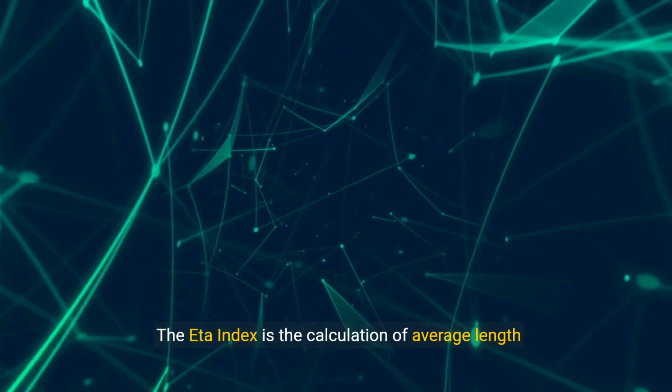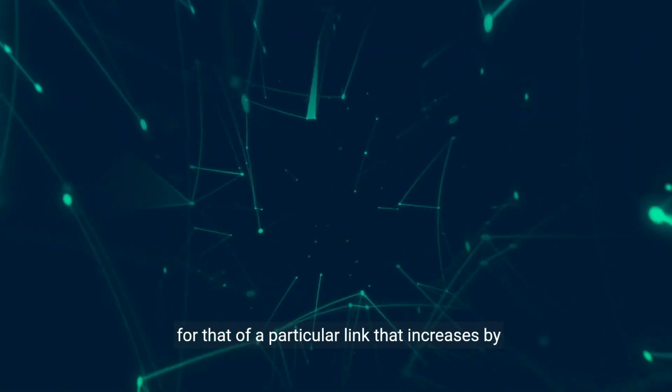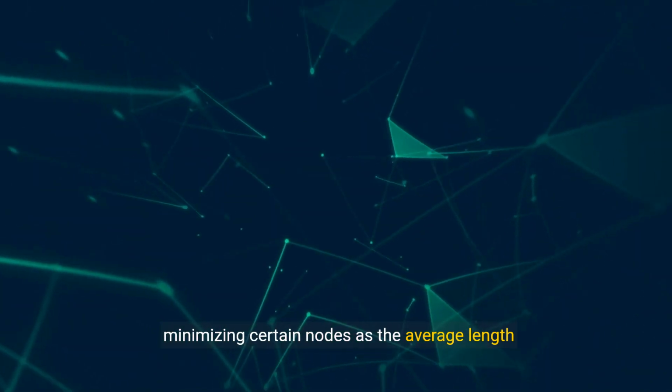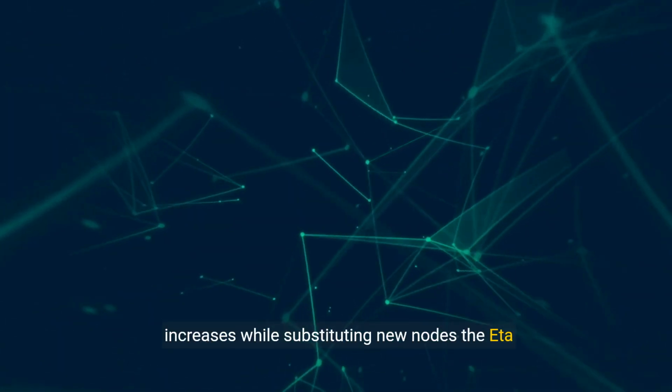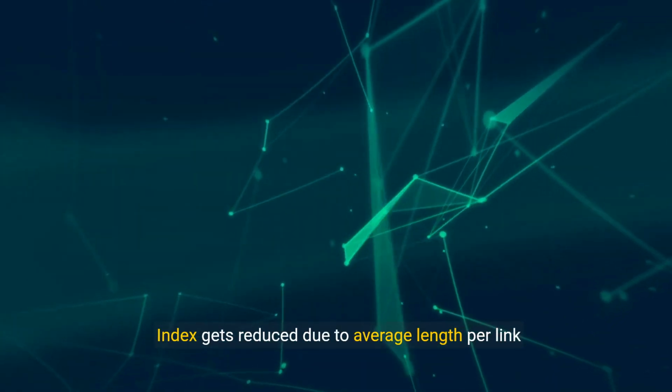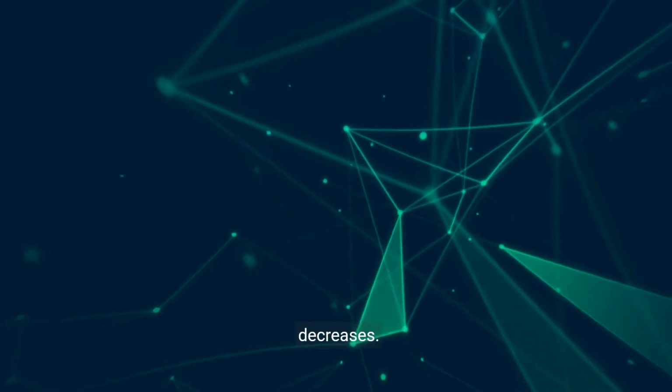The eta index is the calculation of the average length of a particular link, which increases by minimizing certain nodes as the average length increases. While substituting new nodes, the eta index gets reduced due to the average length per link decreasing.